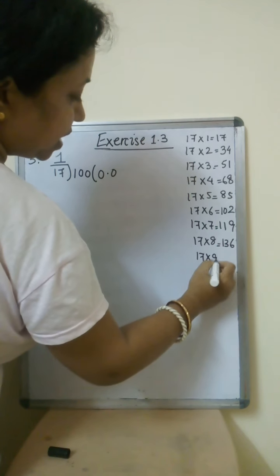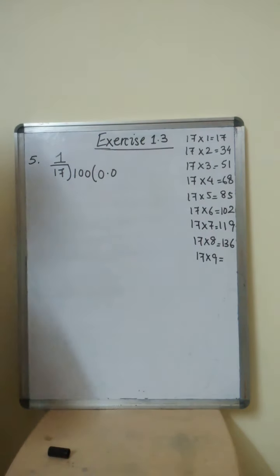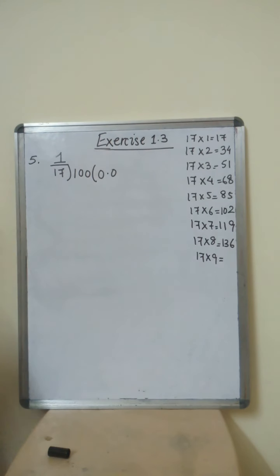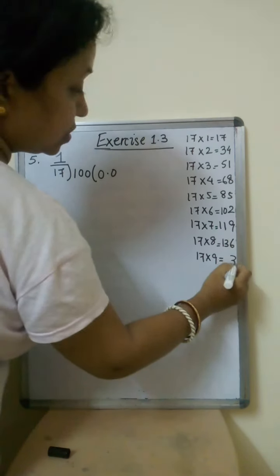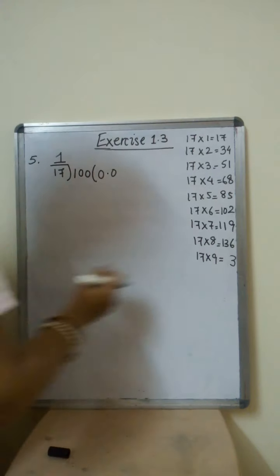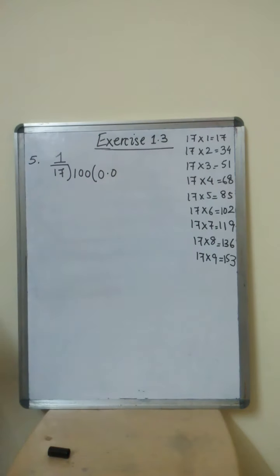17 9s are 153, 9 5s are 45, 9 6s are 54, 9 7s are 63. So carry 6. 9 1s are 9, 10, 11, 12, 13, 14, 15. Right, and 17 10s are 170.